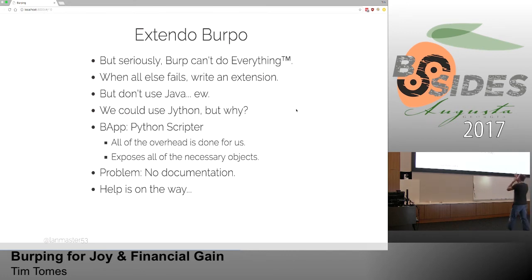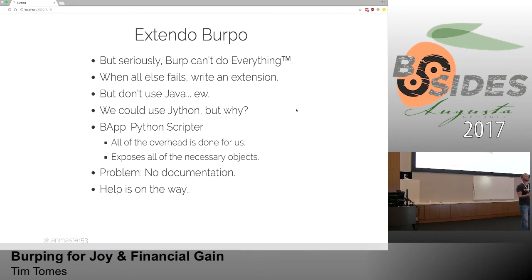But somebody's already done most of the hard work for us when they wrote this Python scripter extension. It's already got all of the Java Burp integration taken care of, and it just gives us a tab inside Burp that's a blank canvas. We can write Python code to do anything we want within the context of Burp right inside that scripter tab. All the overhead is done for us, and the developer has exposed enough objects from within Burp into the Python scripter tab that we can literally do anything we want.